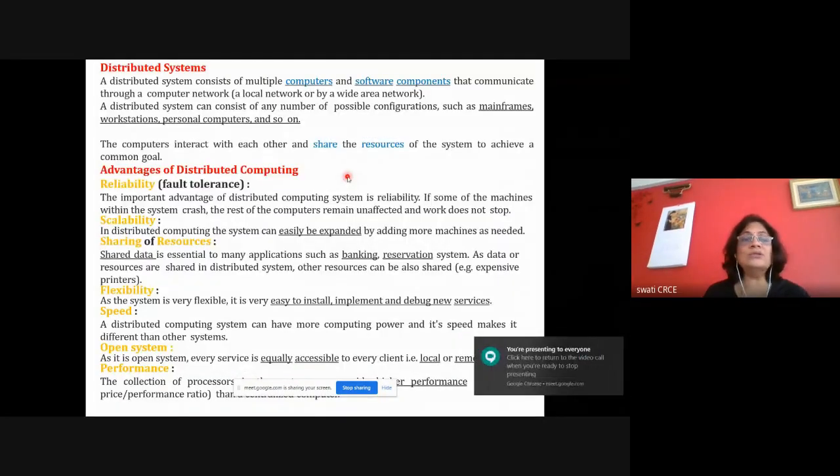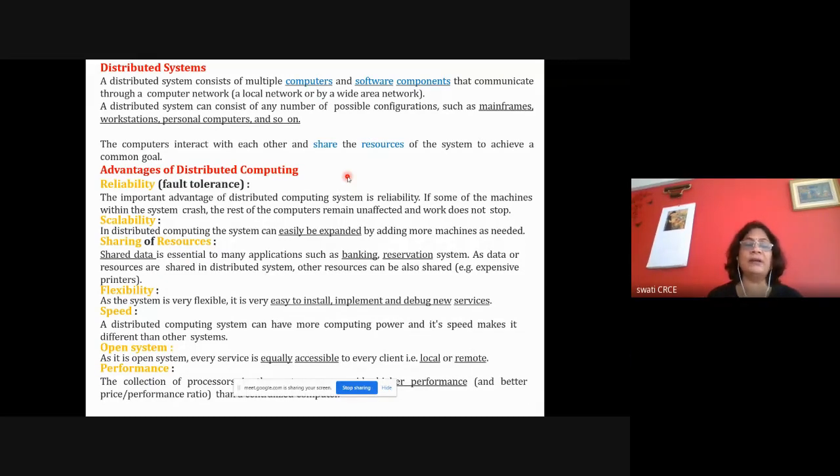Okay, so people now wanted to execute distributed applications, and if it is a distributed application, it should be reliable, it should give you the correct results, it should be scalable, it should share the resources, flexibility should be there, it should be high speed, an open system, performance should be high, and it should be available 24 by 7. So this was the requirement.